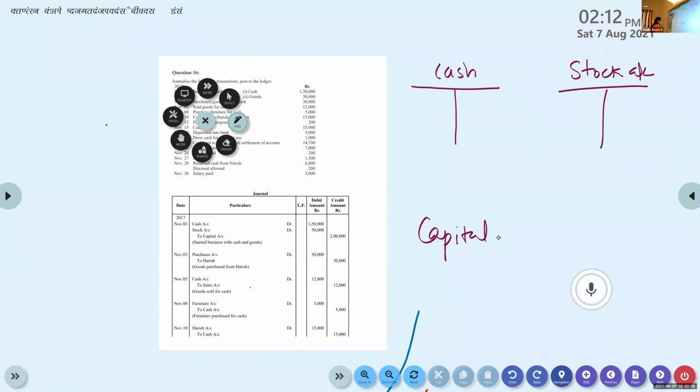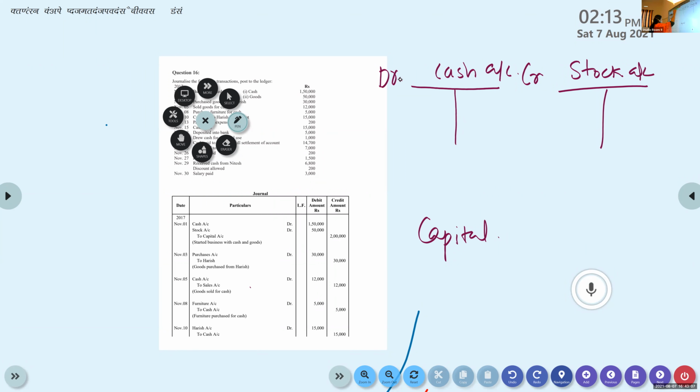The first transaction, cash account debtor. Okay, listen to me. Cash account debtor means that cash account is debited. Where is cash account? This is cash account. So come to the debit side of cash.